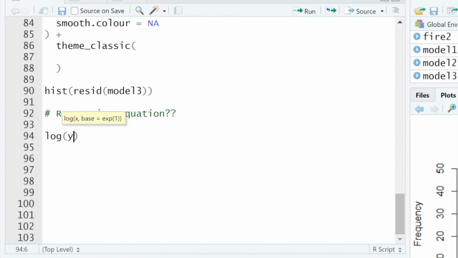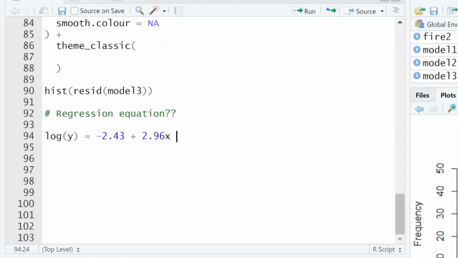Log of y equals, and then let me quickly look at our intercept. I'm going to do some rounding here, no big deal. Negative 2.43 plus 2.96x, or something like that, right?